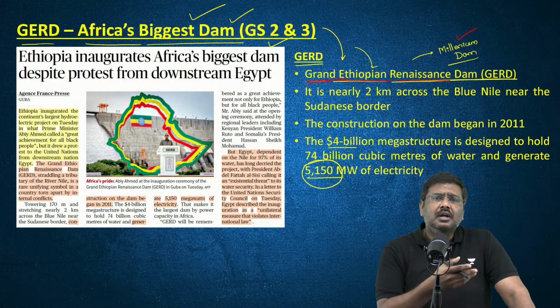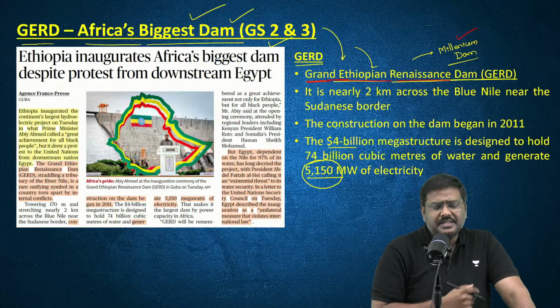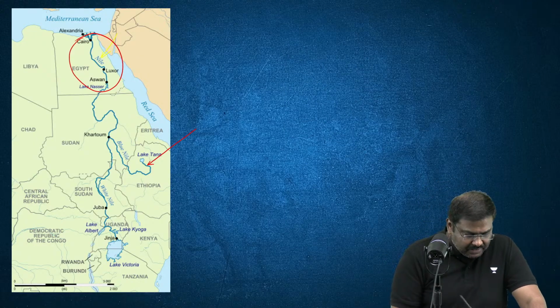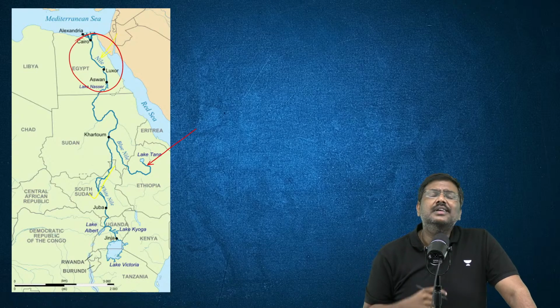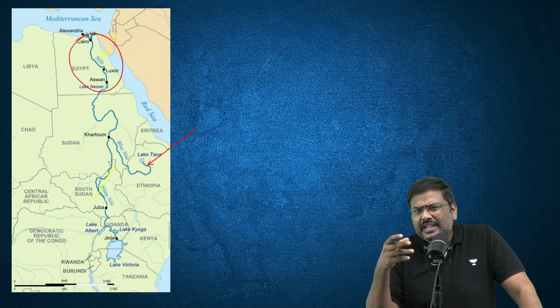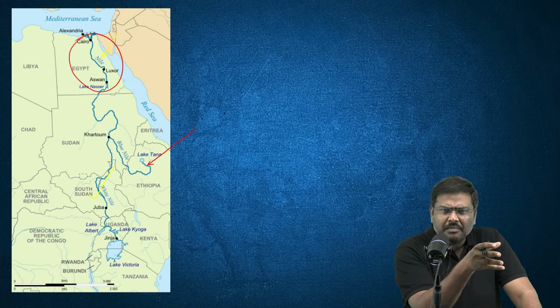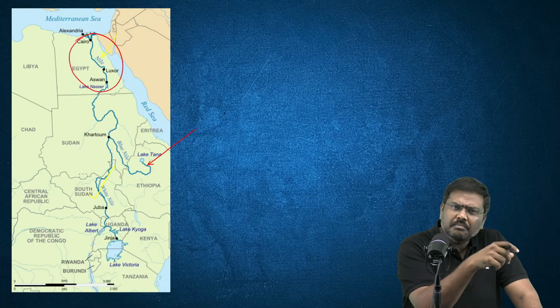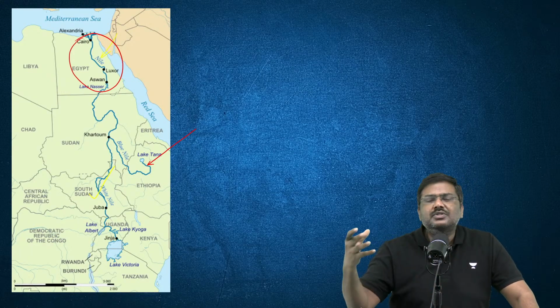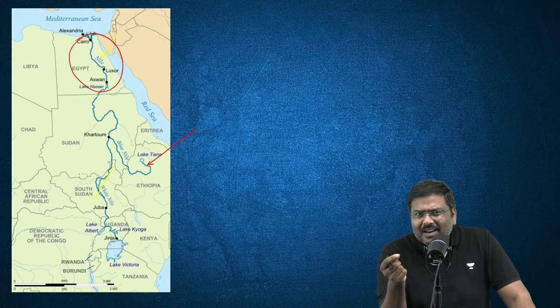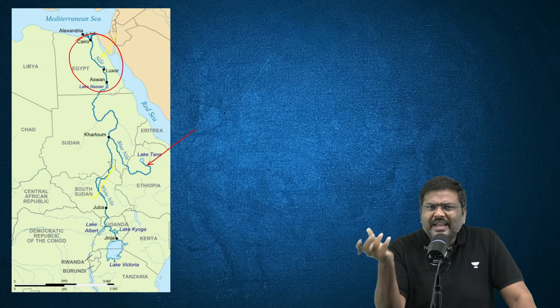What is the opposition? Other countries such as Egypt, and for that matter South Sudan, have opposed this dam. Their concern is that if you develop a dam, the flow of water might become weaker. Especially for Egypt, which majorly depends on this river water, the argument is that the flow of water might become weaker for us.